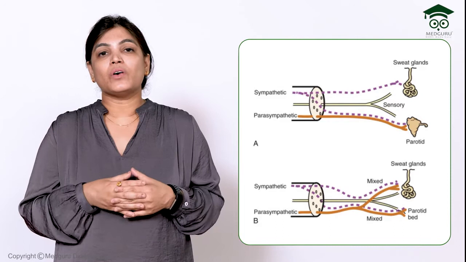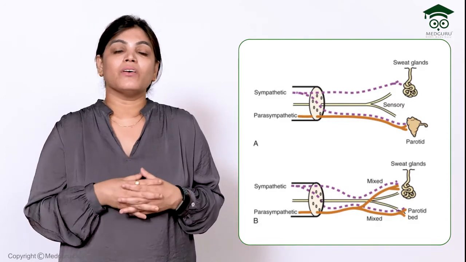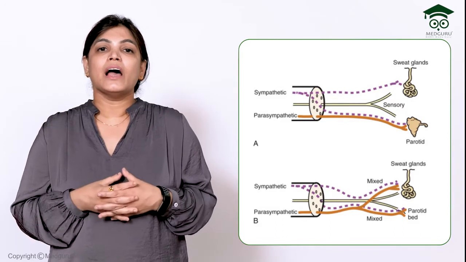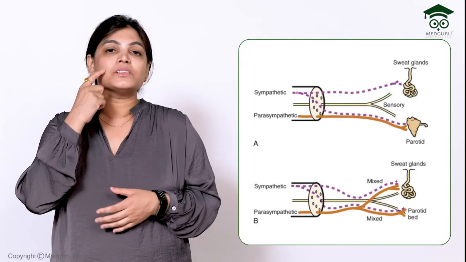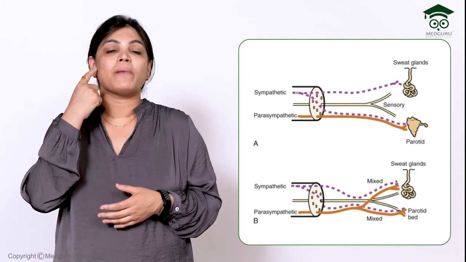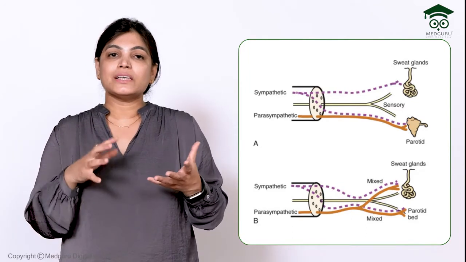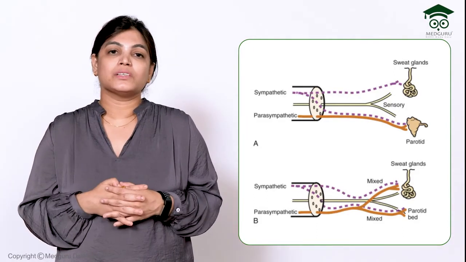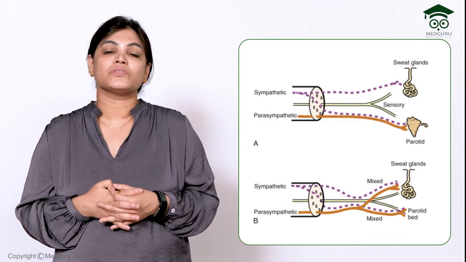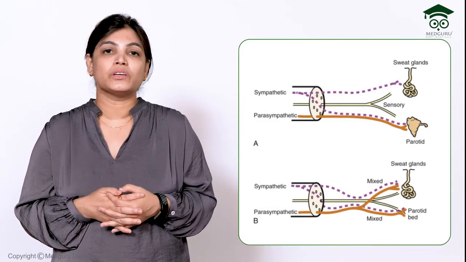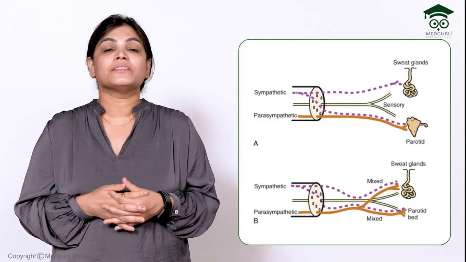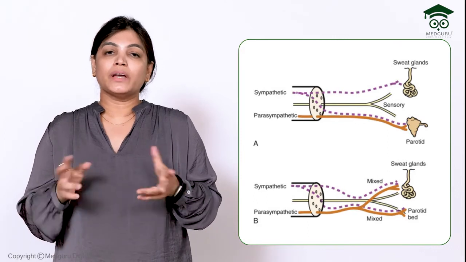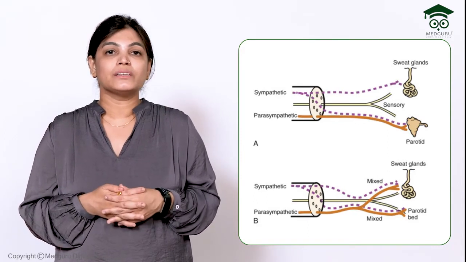And in that case, what happens if the person eats something or if the saliva is secreted? Along with that there will be red swelling and sweating around the parotid region, because the general sensory fibers are getting mixed with the secretomotor fibers. So this is called Frey syndrome, which is often seen in the case of injury of the auriculotemporal nerve when the regenerating nerve grows together with the great auricular nerve.